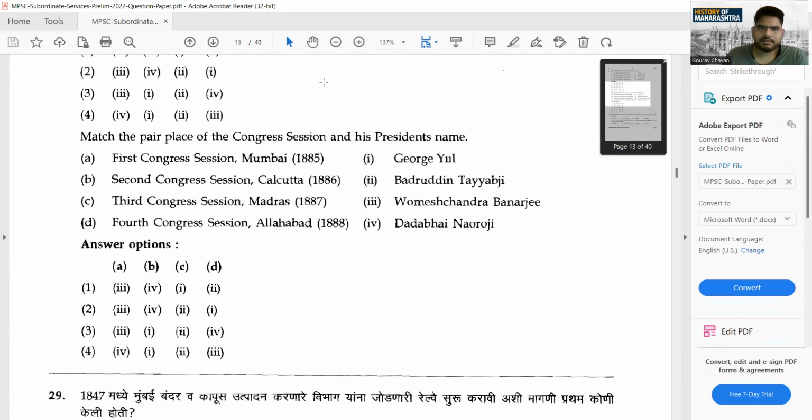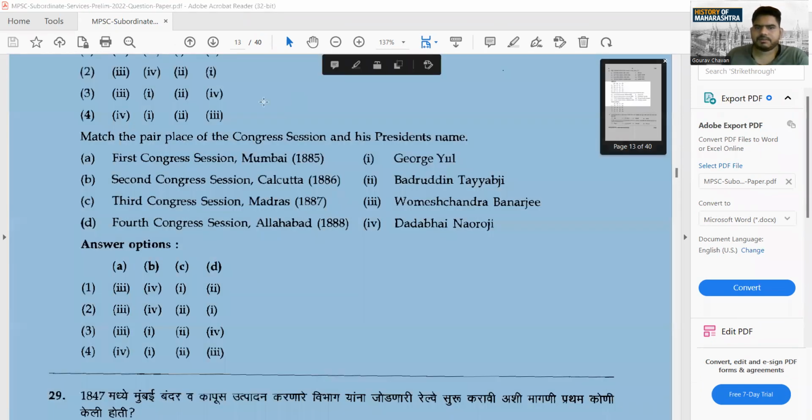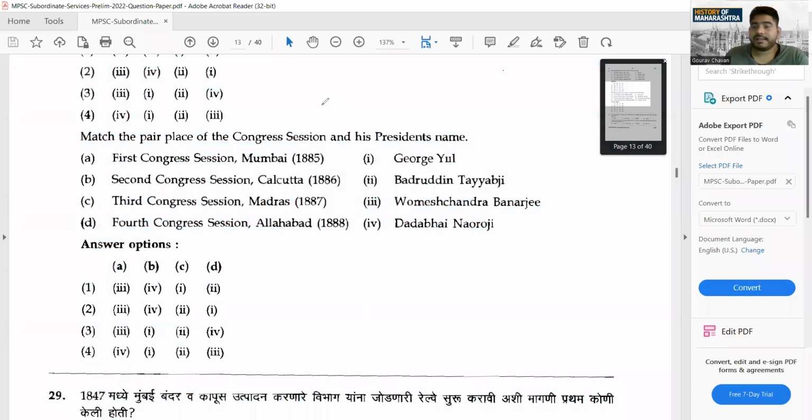Yeah, this one now. The main purpose of this particular question was just to let you know what exactly were the things. So first congress session, we have studied when we were discussing the congress. At that point itself we discussed the first session of congress was held at Mumbai. Everyone knows where it was held and all. Who was the president of this first session? Everyone knows it was Womesh Chandra Banerjee. So with this, these three options remain and this gets eliminated.